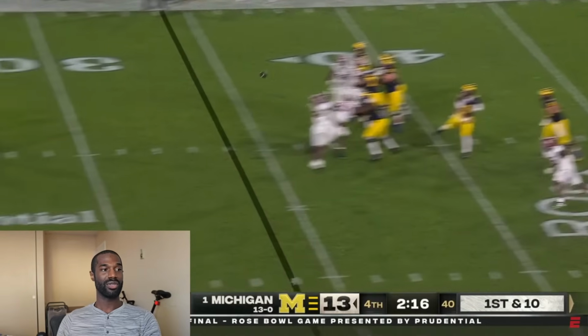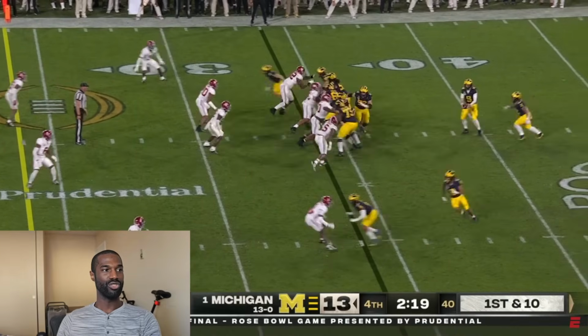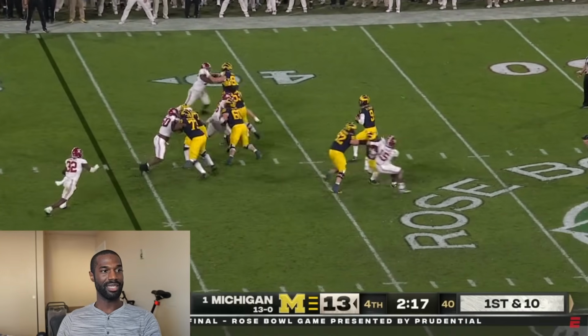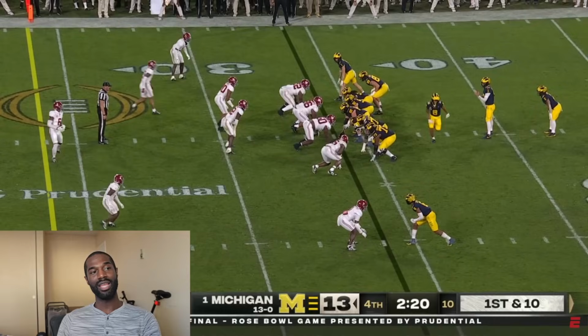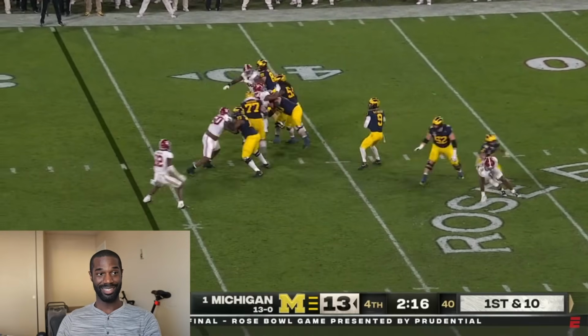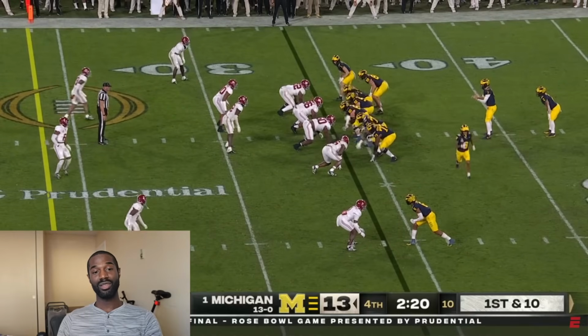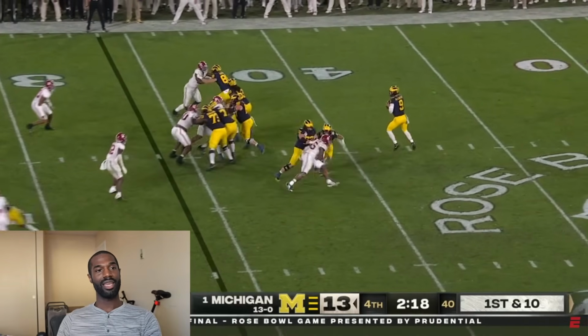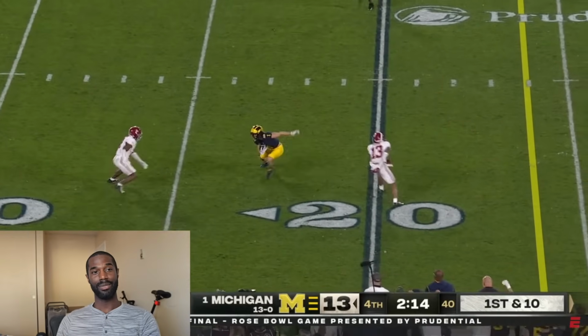And the person who's going to intercept that ball, you've got to see the Alabama safety come across the field, who jumped. Look at him. He jumped in the air because he's like, I'm about to get this interception. He reached up to get this ball. That was Malachi Moore. The Alabama safety read that ball. He knew it was coming. It was just a fantastic catch by Wilson. Michigan came very close to giving this away. And J.J. McCarthy kind of had a few plays like this throughout the game where the ball wasn't exactly where it needed to be.